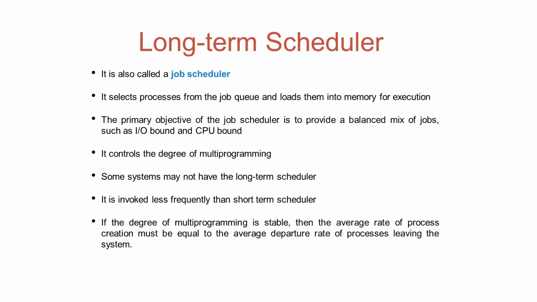It controls the degree of multi-programming. Some systems may not have a long-term scheduler. It is invoked less frequently than the short-term scheduler. The long-term scheduler will be invoked only when a process leaves the system, that is, when it is terminated. So when a process is terminated, there is space in the ready queue, right? So the long-term scheduler will be invoked to fill that space, right?